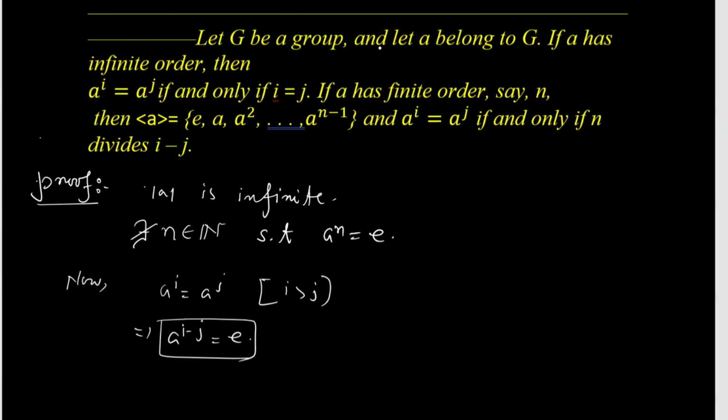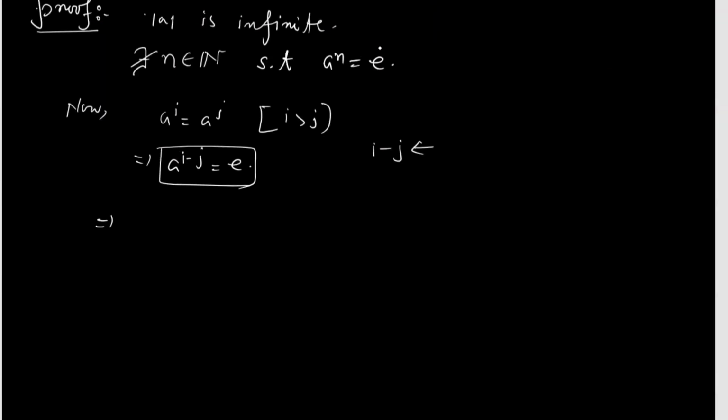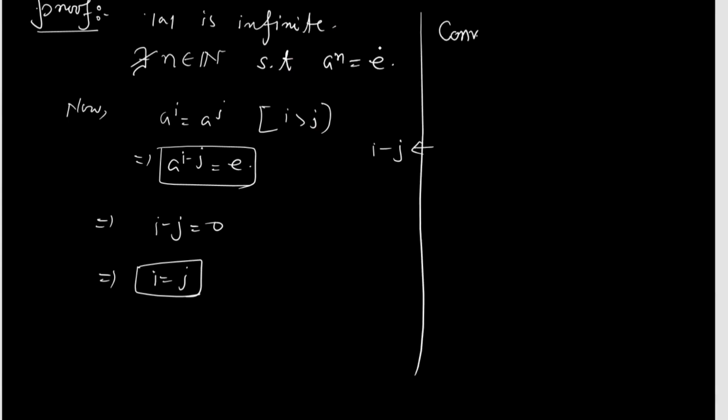Here i minus j is a positive integer, but it is already given that there does not exist any natural number n such that a^n equals identity. So this implies i minus j must be equal to 0, so i equals j. And conversely, if i equals j, then a^i equals a^j, which is trivial. So the first part of the theorem is done.